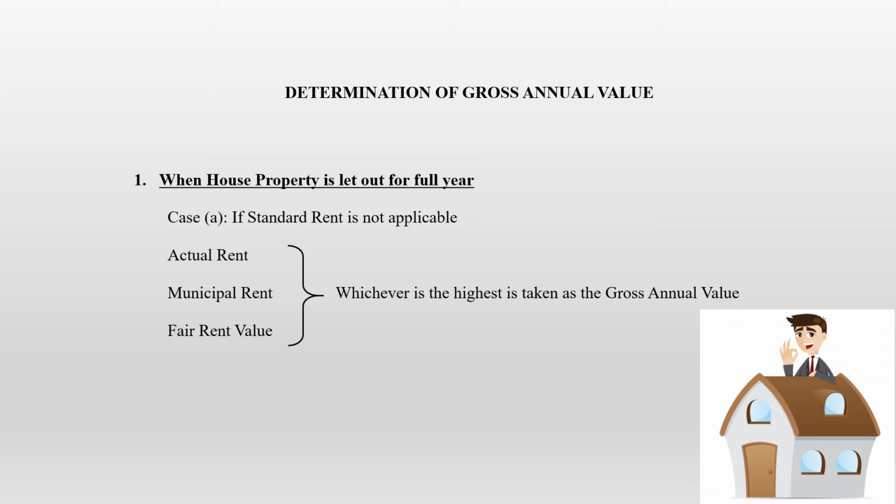If in the sum they don't have the standard rent at all, how will you calculate the gross annual value? The other three values will be given in the sum: actual rent, municipal rent and fair rent. So out of these three, whichever is the highest will be taken as the gross annual value. That will be your first step in case the house property is let out for the full year.